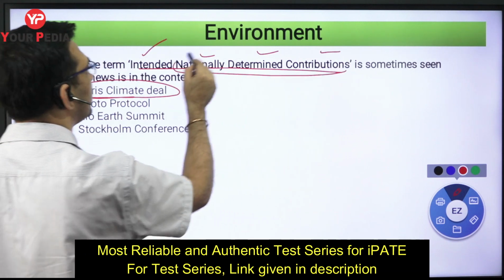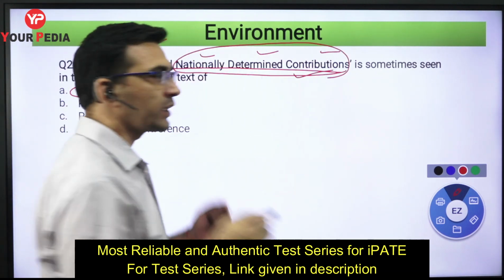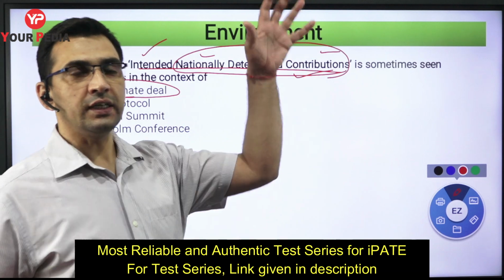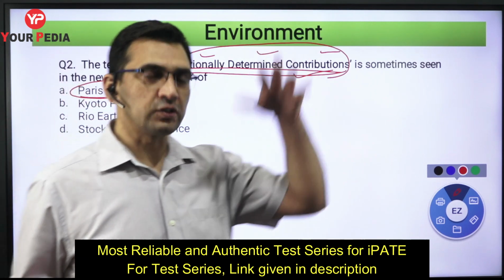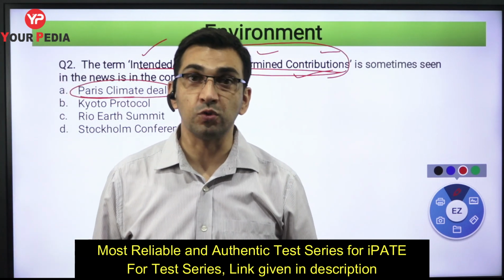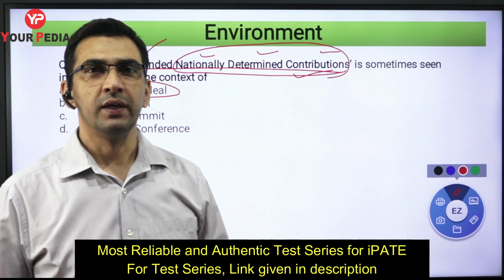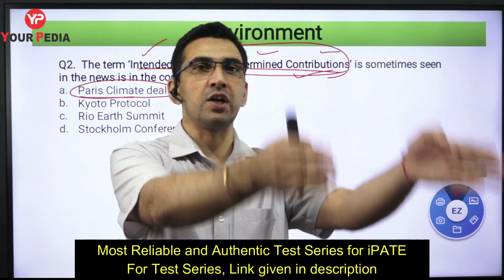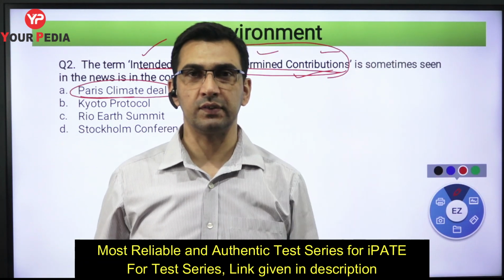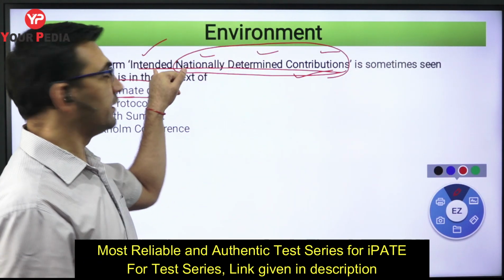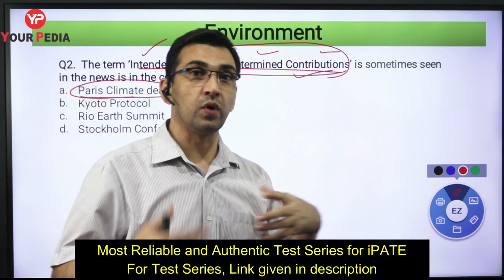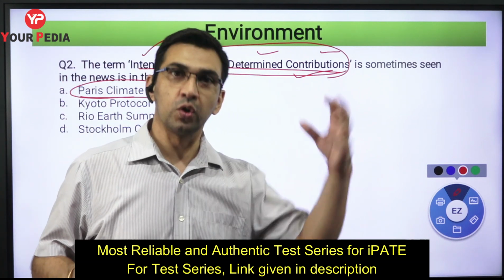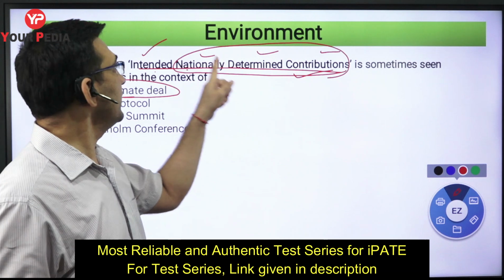National level पे you will determine कि how much you can contribute towards your effort in terms of reducing the release of greenhouse gases into the environment. इसका मतलब ये हुआ simple कि every country will decide by themselves how much they can contribute in reducing the greenhouse gases. That is why intended, matlab you are thinking, you are having intention basically in order to reduce the greenhouse gases. Intended, nationally determined.